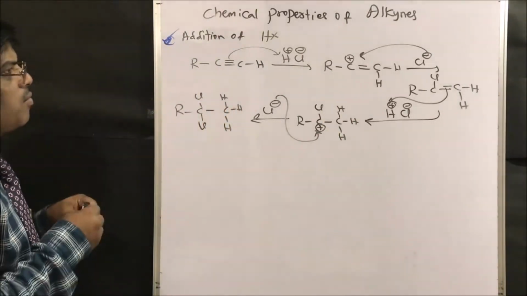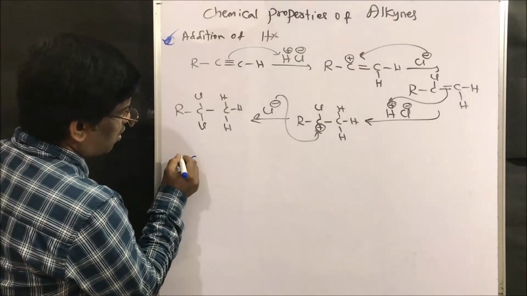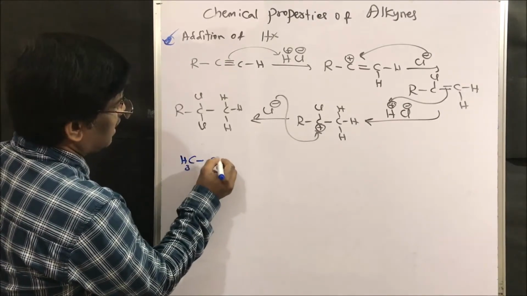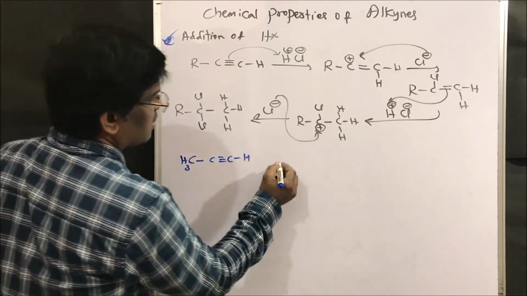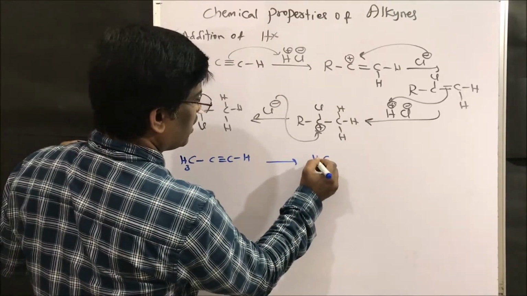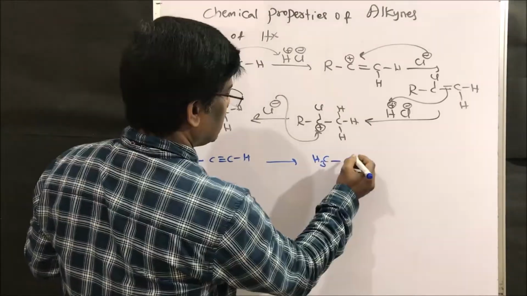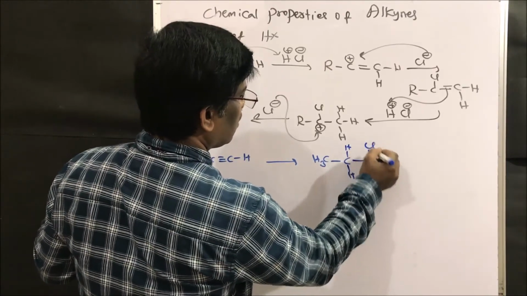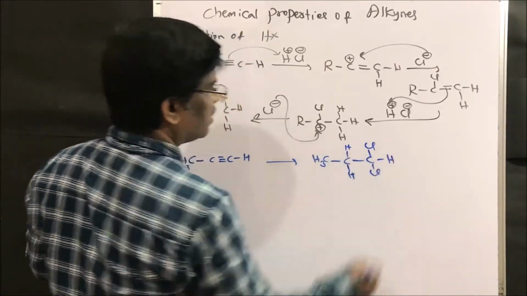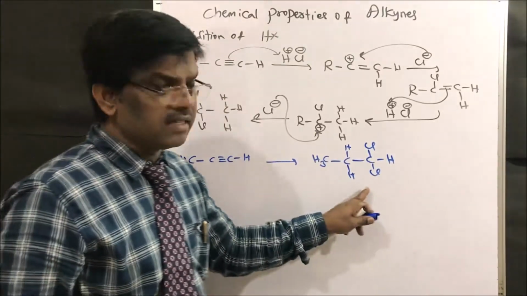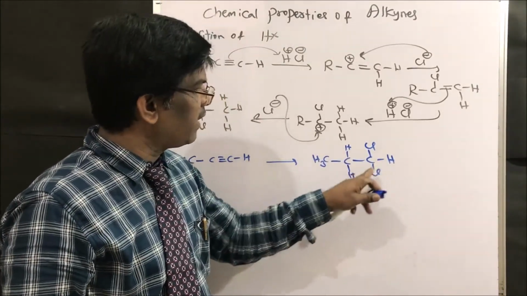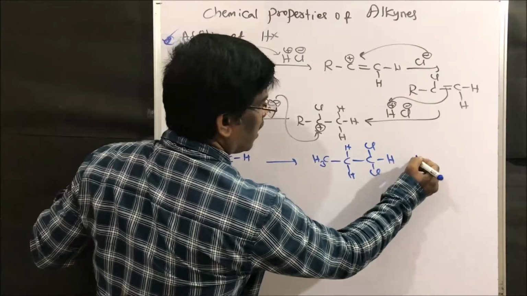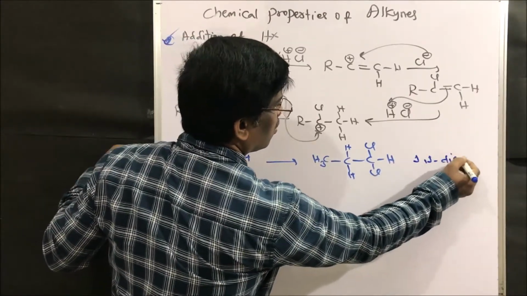Let us take one more specific example, and I will ask a question. C triple bond CH with a methyl group. What is the compound? Are you going to get CH3CH2CHCl2, 1,1-dichloropropane?